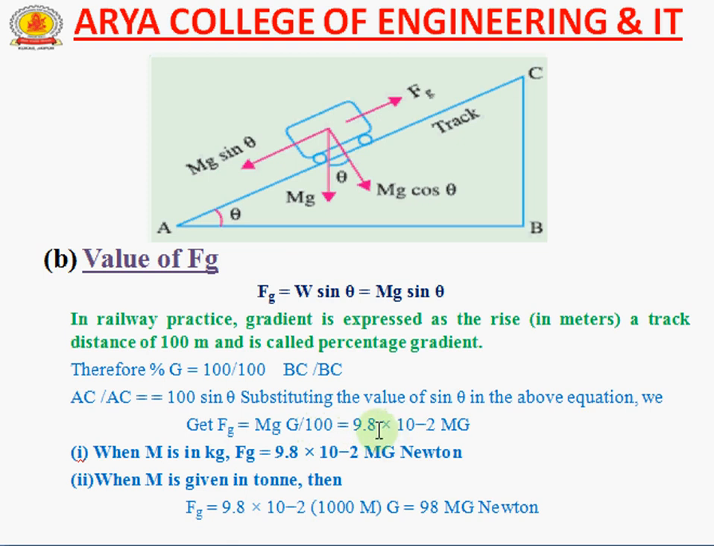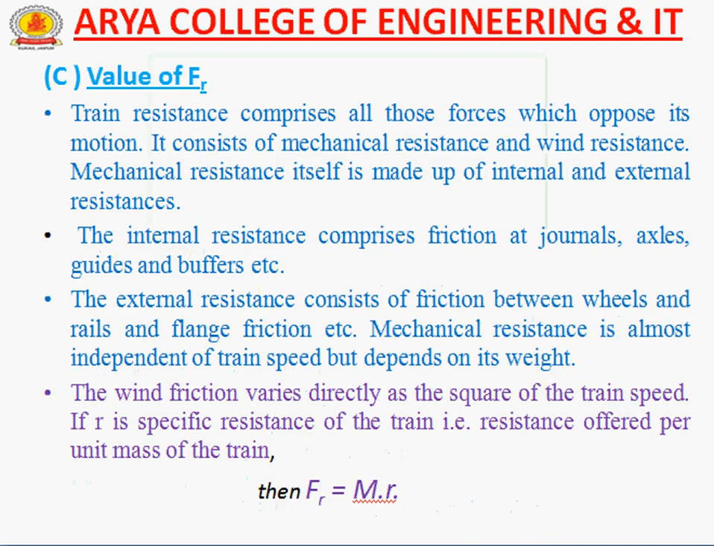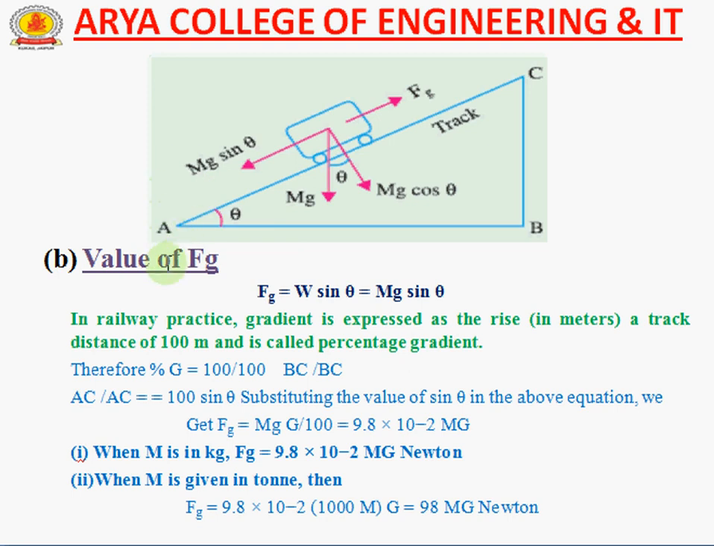We know that the gravity value is 9.8 into 10 to the power minus 2 into mg. If we count mass m in kilograms, then Fg is 9.8 into 10 to the power minus 2 mg Newton. If m is given in tons, then Fg equals 9.8 into 10 to the power minus 2 into 1000 m into G, which is 98 mg Newton. So this is a very simple method to calculate the value of mg. These are the basic calculations of the gravitational force.